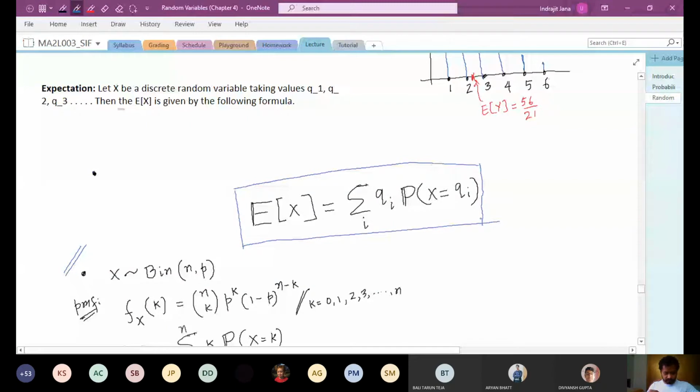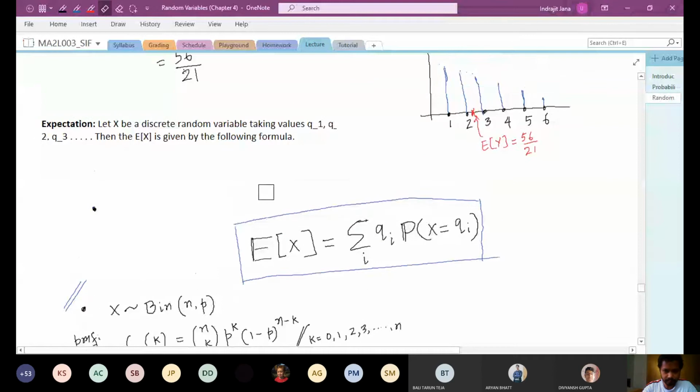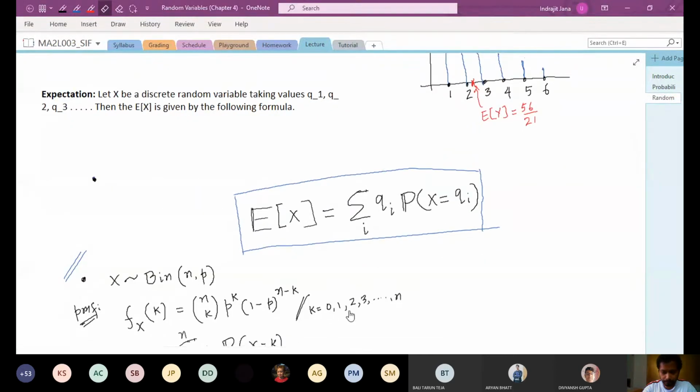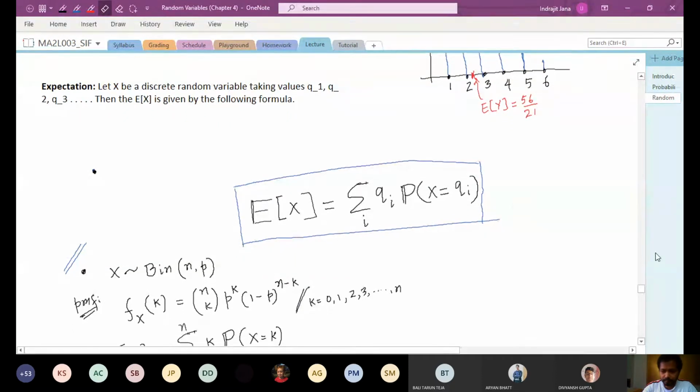Okay. So that is the formal definition of expectation. Let's look at the next example which utilizes this definition. Before I move to the next example, does anyone have any question up to now? All right. So in short, the definition of expectation is the values of the random variable times the probabilities, and take the sum over all possible values.